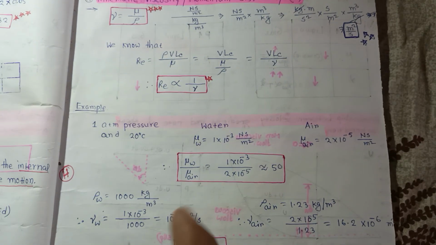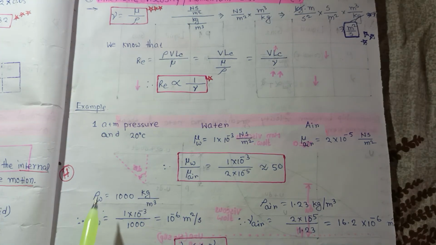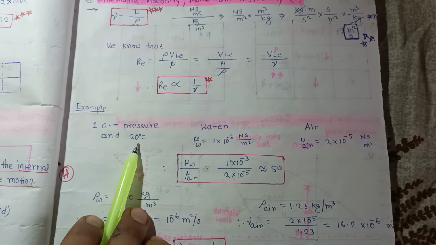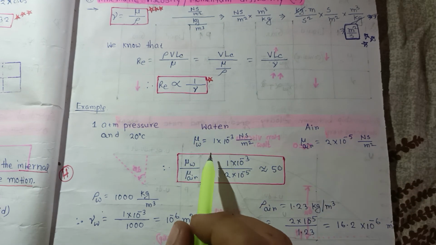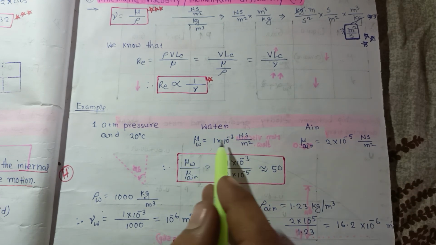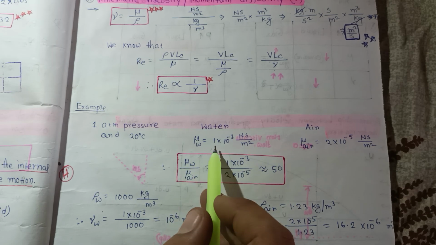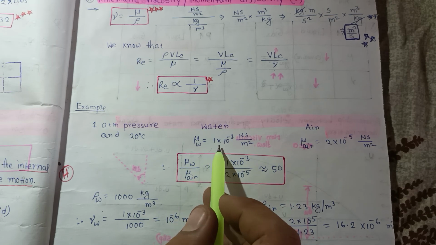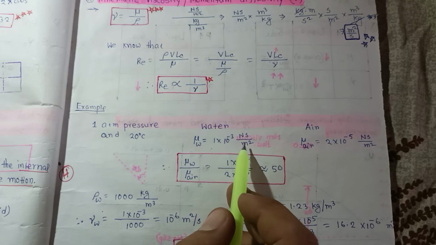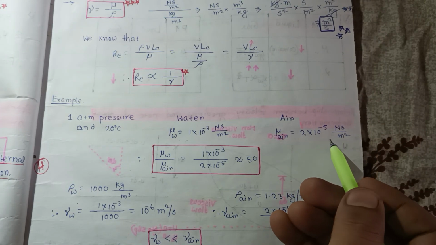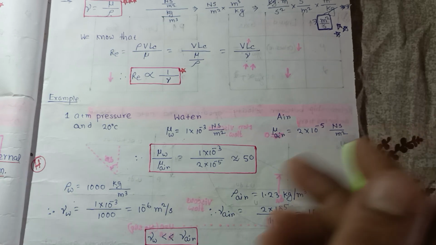Now there is another example. Suppose at 1 atmospheric pressure and 20 degrees Celsius temperature, this is the standard case. Just remember this data, that is very important. The dynamic viscosity of water is equal to 1 into 10 to the power minus 3 Newton second per meter square, and the viscosity of air is 2 into 10 to the power minus 5 Newton second per meter square.